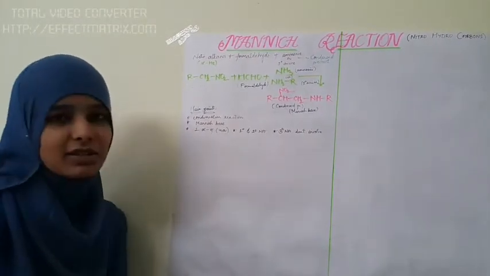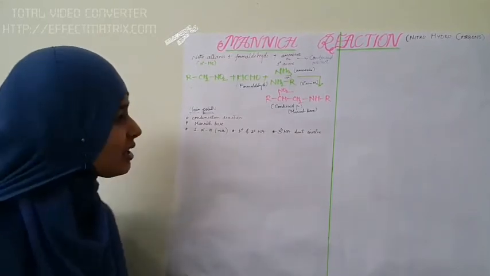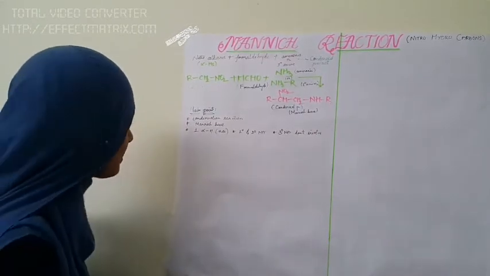So these are the main points to be kept in mind.